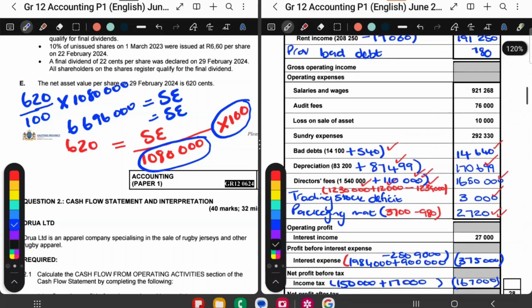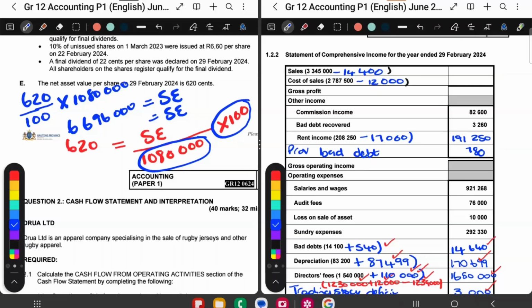So let's go finish our income statement. So my sales, if I work out my sales, I get my sales to be 333,600. Okay. I get my cost of sales to be 277,500, but cost of sales must go in a bracket. And then my gross profit is this minus this. Gives me gross profit. So my gross profit, I get to be 555,100. That's my gross profit.